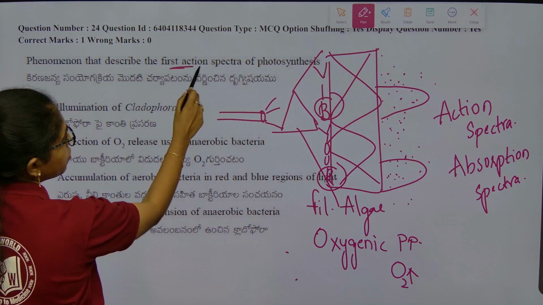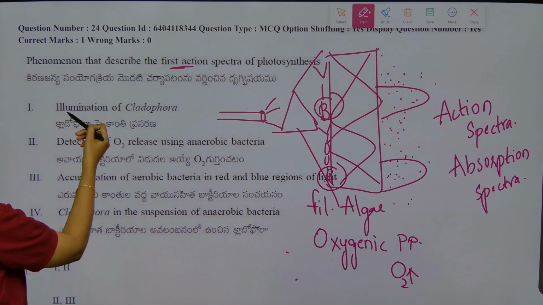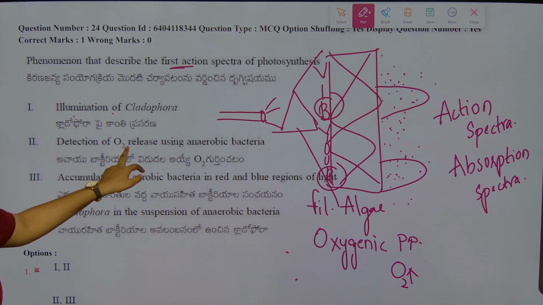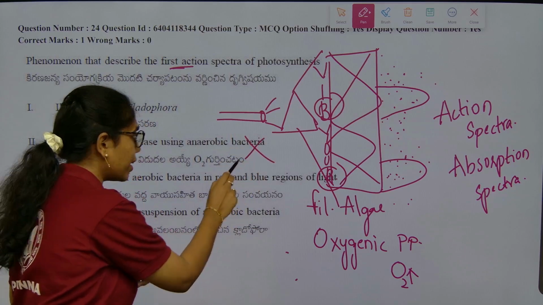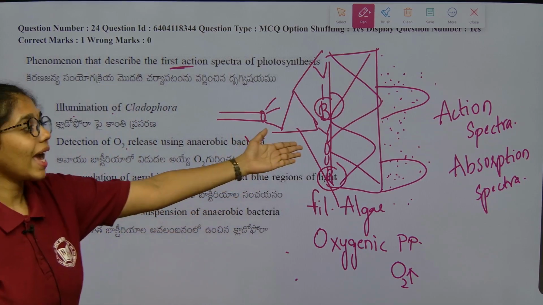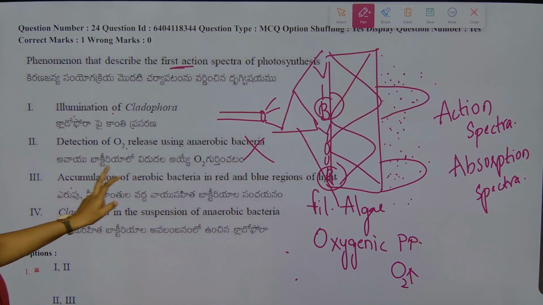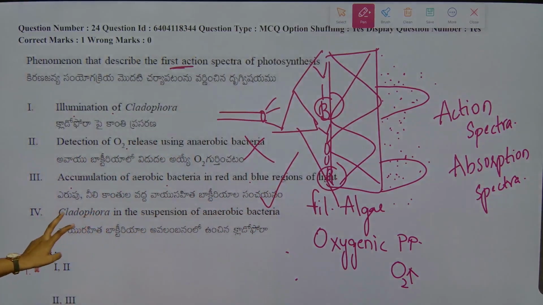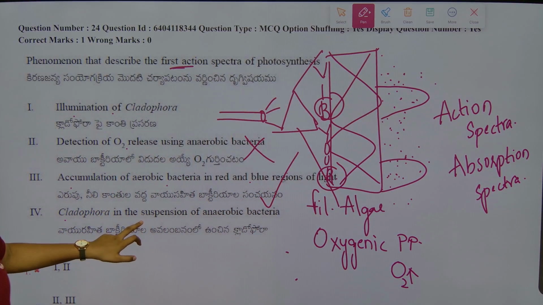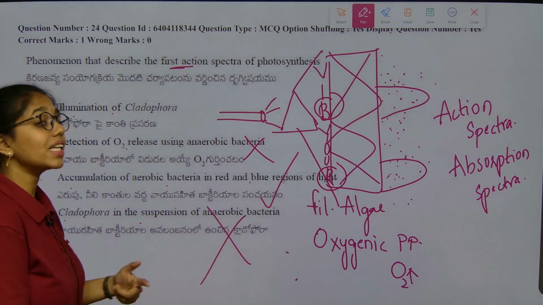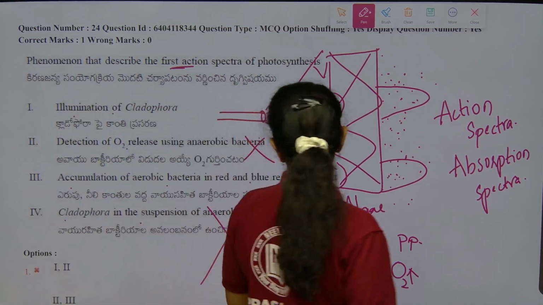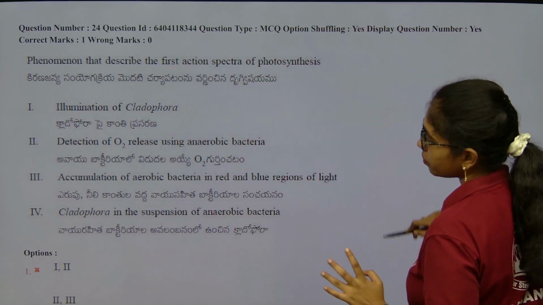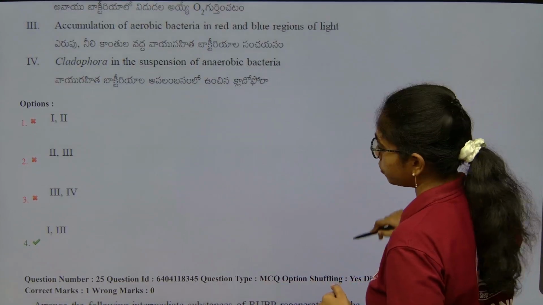The phenomenon that describes the first action spectra of photosynthesis is illumination of Cladophora. Yes. Detection of oxygen release using anaerobic bacteria. Wrong. It is by using aerobic bacteria, right? Accumulation of aerobic bacteria in red and blue light region. True. Next, Cladophora in suspension of anaerobic bacteria. Wrong. It is in suspension of aerobic bacteria. What are the two correct statements? 1 and 3, that is option 4.